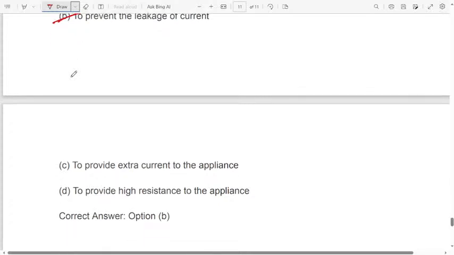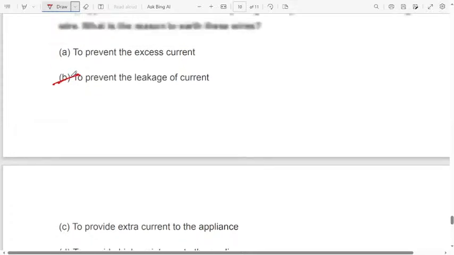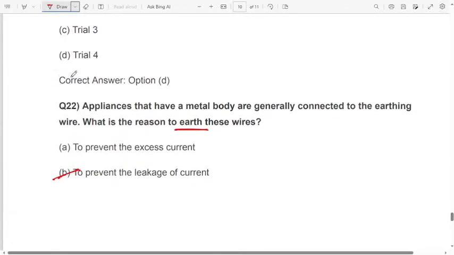Yes, option B. The correct answer for this question is option B, to prevent the leakage of the current. Earth also behaves as one of the sources, correct? Appliances that have a metal body are generally connected to the earthing wire. What is the reason to earth these wires? To prevent the leakage of the current.